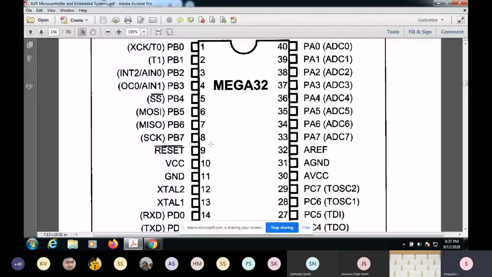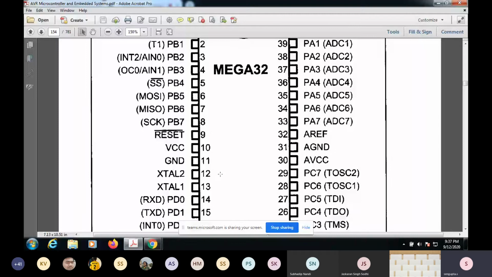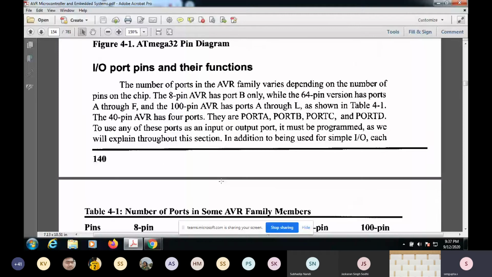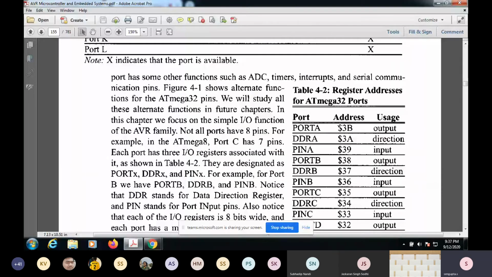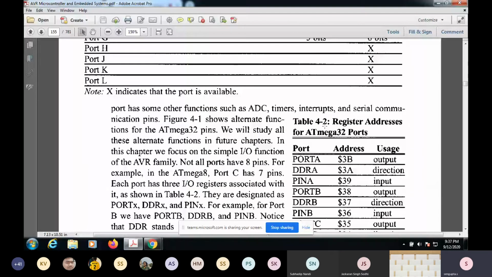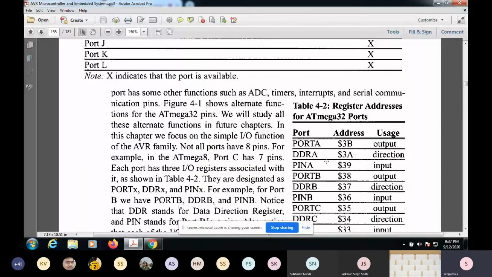Okay, now coming back to this. You have these 3 registers associated with each port. As I mentioned, a port is a group of these 8 pins. Mostly they have 8 pins. Some port might have 7 pins, for ATmega8. But for higher configurations, they have mostly 8 pins.